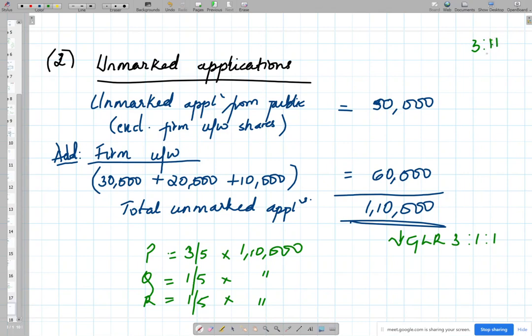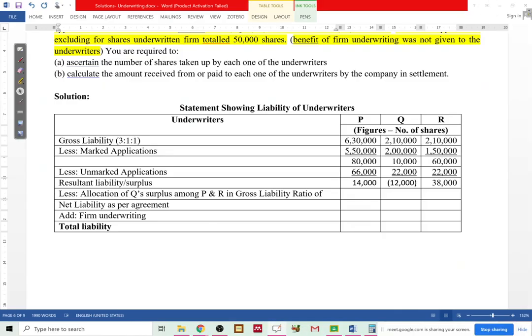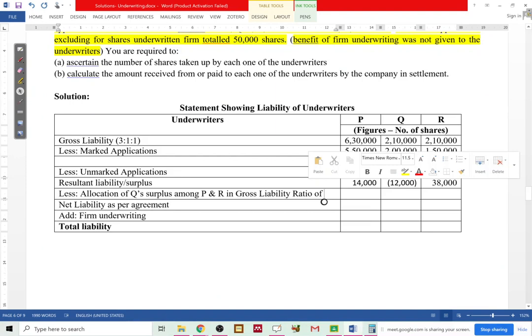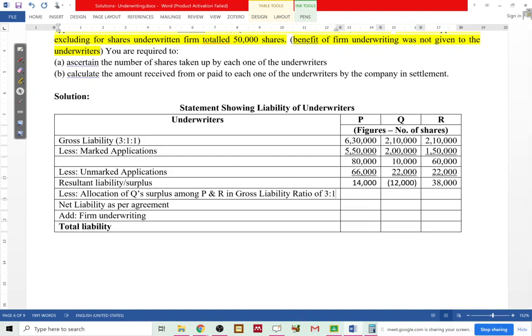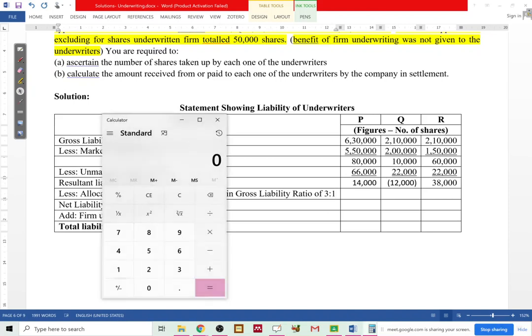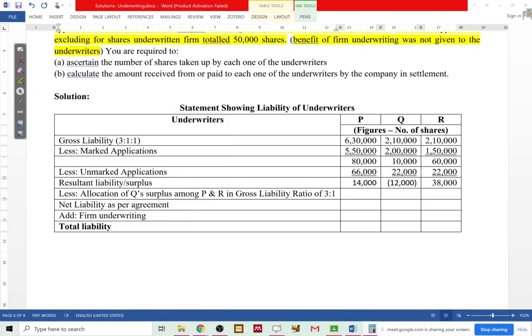Okay, which means Q now already has a surplus, right? So this will go and only the 3:1 remains of P and R. Fine. So this will be in 3:1 ratio. Alright, is that clear? So 12,000 in 3:1 ratio. How will you calculate? 12,000, P gets how much? Multiplied by, his ratio is 3, divide by 4, right? 3 plus 1, 4, and he will get 9,000. Out of that 12, he will get 9,000.